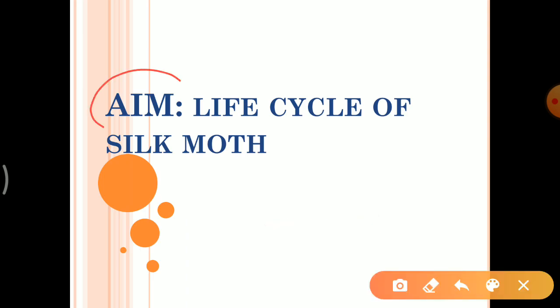So our aim of the day is the life cycle of the silk moth. In silk fiber, mainly we are going to discuss the life cycle of a silk moth. We know we obtain the silk fiber from the silk moth. So firstly we have to go through all the stages of the silk moth, how it grows up, how it produces the silk fiber, from which stage we can obtain the silk fiber. Firstly you have to know all these steps, only then we are going to discuss how we obtain the silk fiber. Okay,